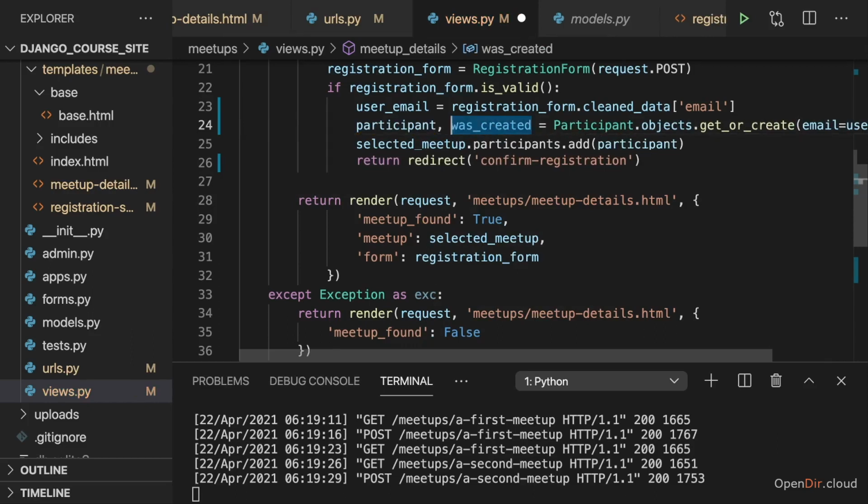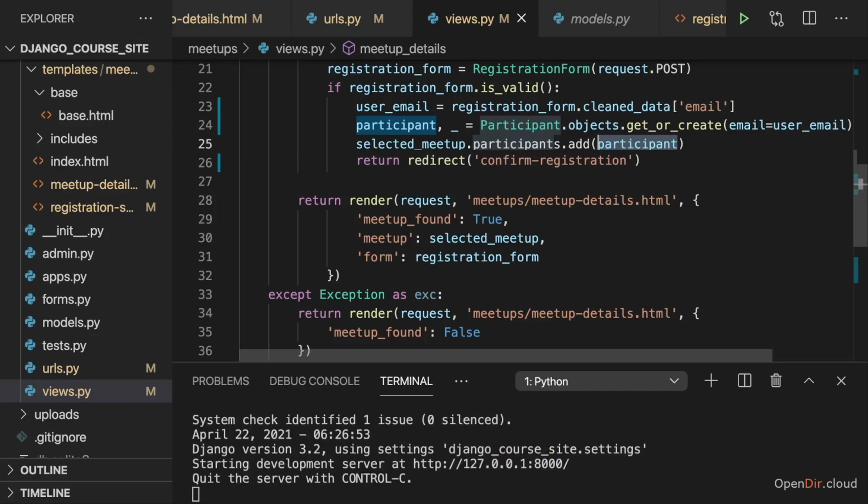Now, I'm actually not interested in was created here, so I'll use an underscore to signal that I'll ignore that value, but I am interested in the participant, which we either created or retrieved because it already existed. Because I want to add this participant as a related participant to my selected meetup. That does not change. So that code line stays the same and the rest of the code stays the same. But now we have a more flexible creation method here.